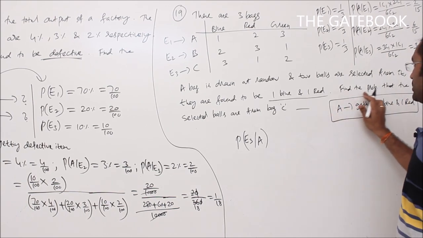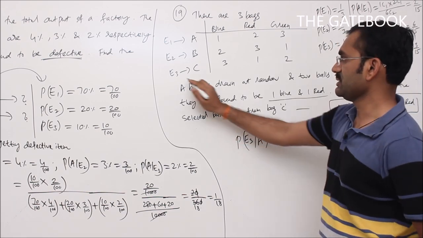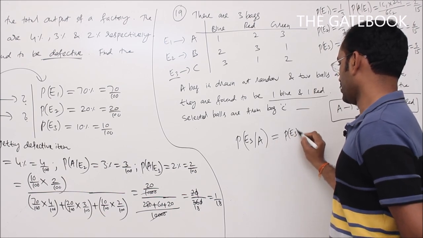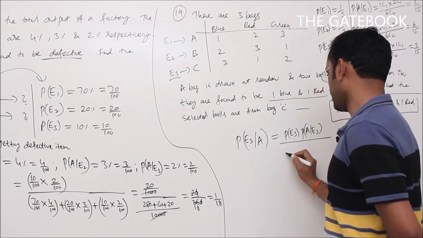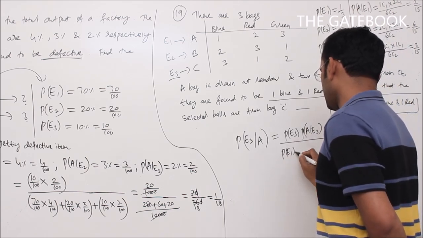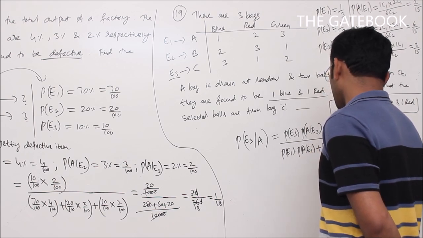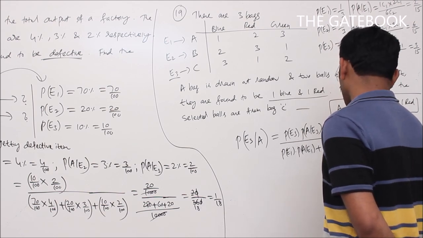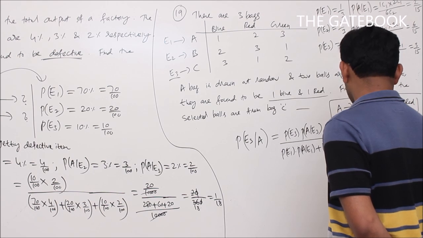So the required probability is to find the probability that the selected balls are from bag C. Bag C means here corresponding to E3. So that is equal to P of E3 into P of A given E3, by using that Bayes theorem, divided by P of E1 into P of A given E1, plus P of E2 into P of A given E2, plus P of E3 into P of A given E3.